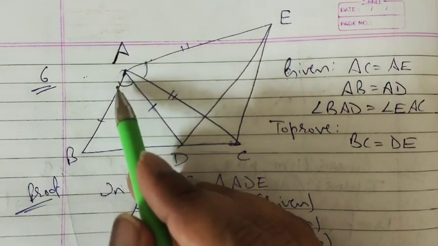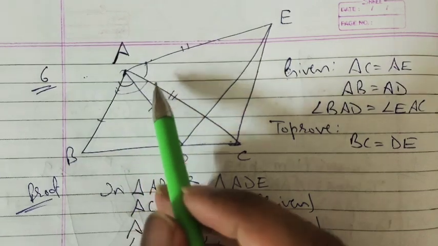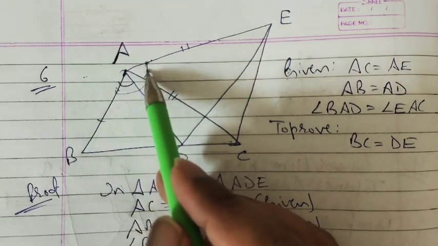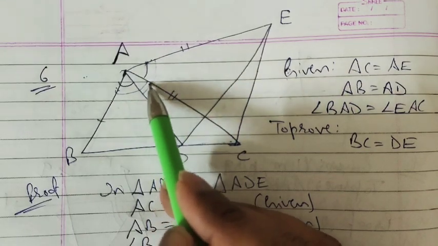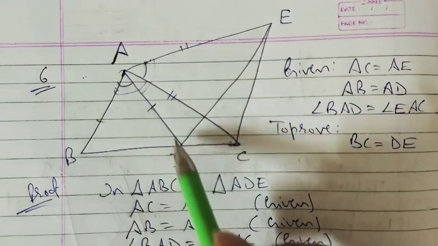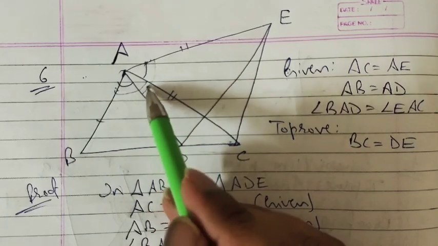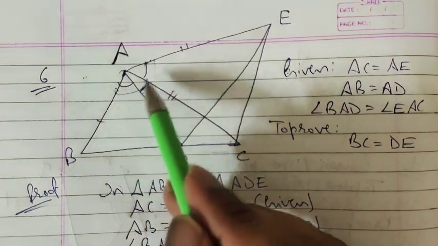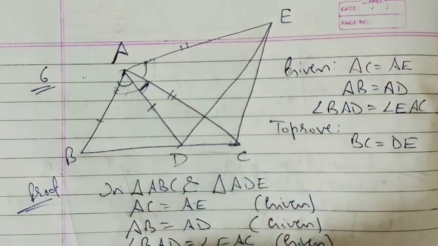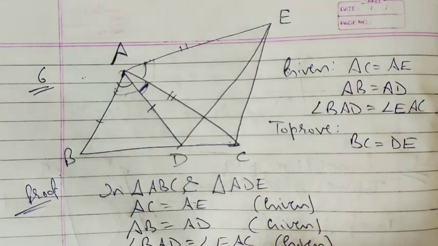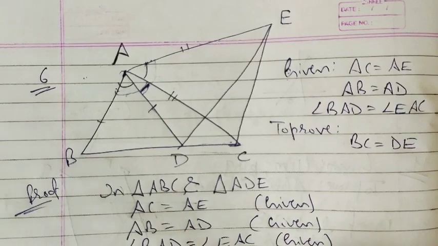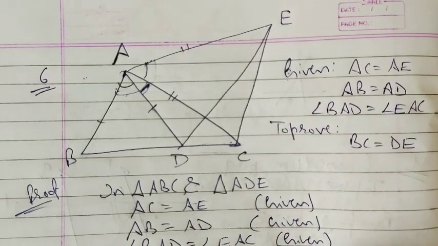But BAD is only this angle, and we want this whole angle. Similarly, EAC is only this small part, but we want this whole angle. Now what is common in these two angles? Angle DAC. We want to add DAC on both sides. So let's add: angle BAD plus angle DAC is equal to angle EAC plus angle DAC.